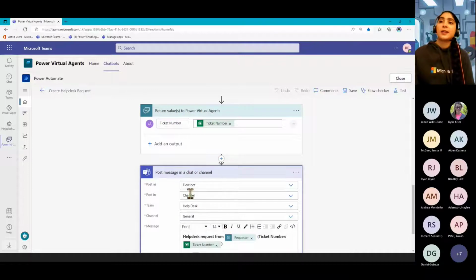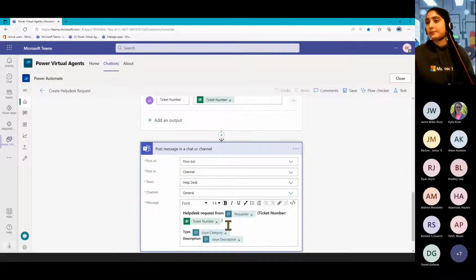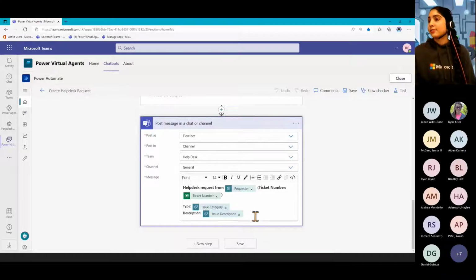So this one here, like posting a message in that chat for Teams, we don't need someone to be waiting for that until they can talk to the bot again. So we can move this previous action up, send that ticket number back, and then continue on with whatever other actions we want to happen in our flow. So the next step here is just going to go ahead into our Helpdesk team that we have, and it will now go and submit those details there, just so we can visualize that in Teams to see it go through. And that's the flow that we've built, and we've inserted in that dynamic content as well.